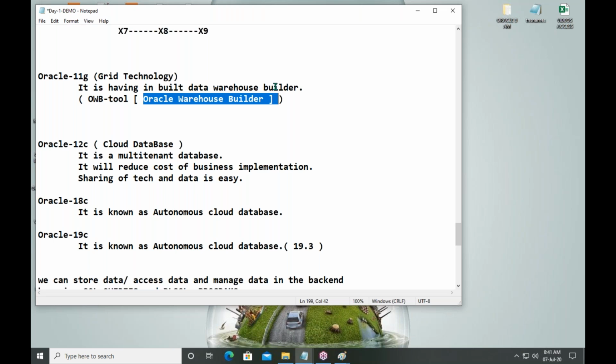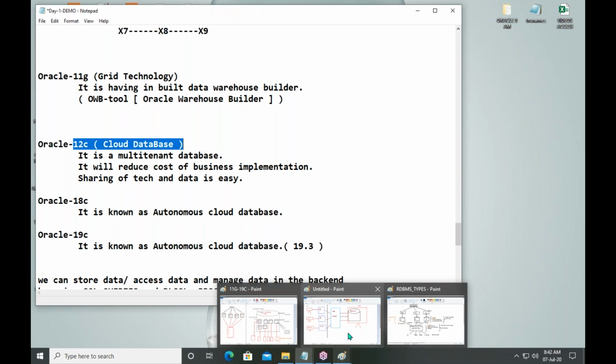Next one. What is Oracle 12c? It is called as online analytical processing, Sridhar. Online analytical processing. Next, what is Oracle 12c? It is a cloud database. Cloud database. What is cloud?